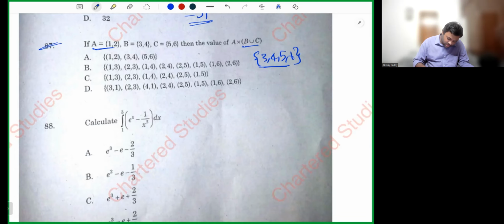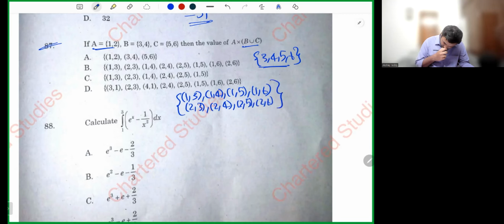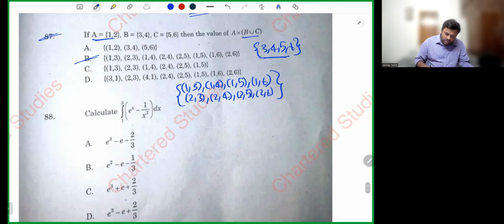First element belongs to set A. (1,3), (1,4), (1,5), (1,6). (2,3), (2,4), (2,5), (2,6). One, two, (1,2), (2,1), (2,2). Yeah, P is the answer. Next, 88th question.